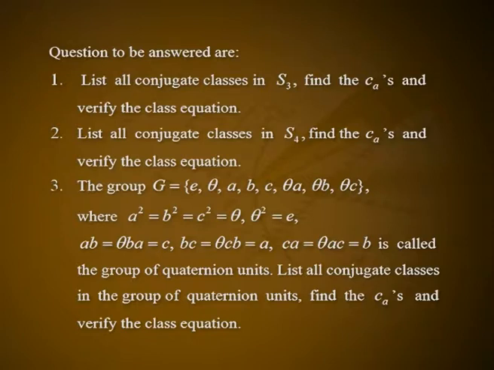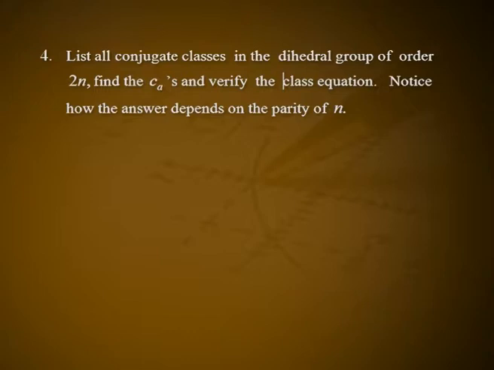The group G is equal to the set consisting of E, theta, A, B, C, theta A, theta B, theta C, where A squared is equal to B squared is equal to C squared is equal to theta, theta squared is equal to E, AB is equal to theta BA is equal to C, BC is equal to theta CB is equal to A, CA is equal to theta AC is equal to B, is called the group of quaternion units. List all conjugate classes in the group of quaternion units, find the C_a's and verify the class equation. List all conjugate classes in the dihedral group of order 2n, find the C_a's and verify the class equation. Notice how the answer depends on the parity of n.